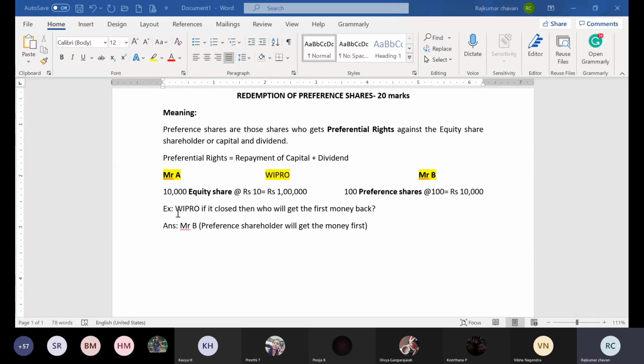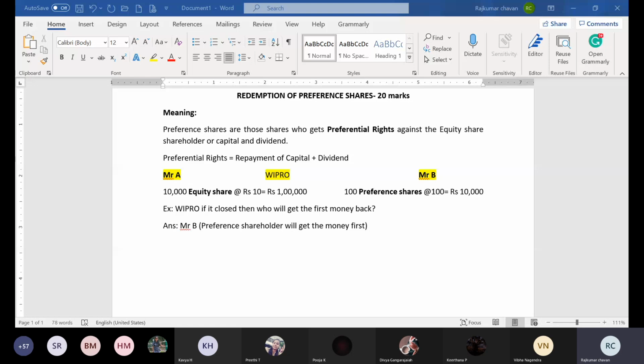Preference shares are those shares which have the preferential rights against the equity share capital and dividend. Basically, these people get the repayment of capital and dividend over the equity shares.